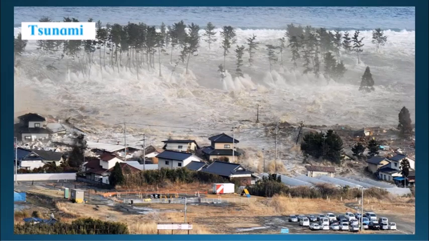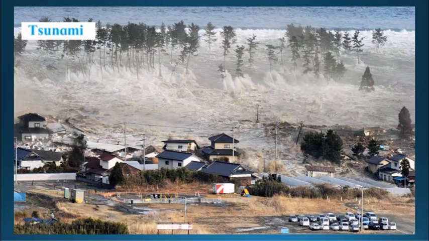Next natural disaster is tsunami. Now you all must have heard about earthquakes. Earthquakes take place on land, but when an earthquake occurs at the bottom of an ocean, it is called a tsunami. Now what happens in a tsunami? We all know that whenever an earthquake takes place, the tectonic plates under the earth move, and because of which there are tremors which can be felt by us. Sometimes even the land cracks because of those tremors.